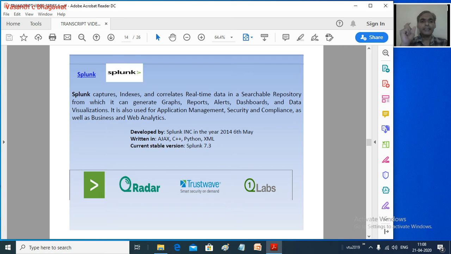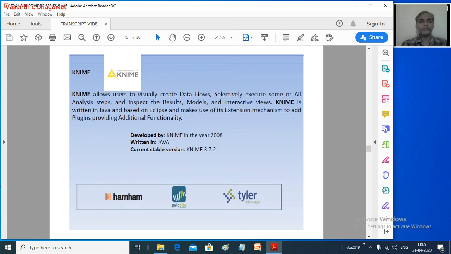Now through Splunk we can capture and index data, and a lot of correlated real-time application searching can be done on the repository of your data. It's very powerful in generating graph reports, analytics, and many applications, whether you are talking about web analytics or business intelligence.